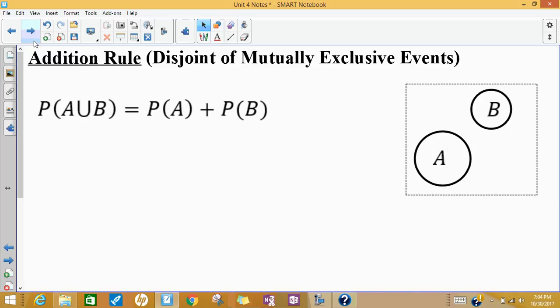So another thing that happens with probabilities is we can talk about the addition rule. So I have a Venn diagram over here of two disjoint or mutually exclusive events. That means that they both can't occur at the same time.